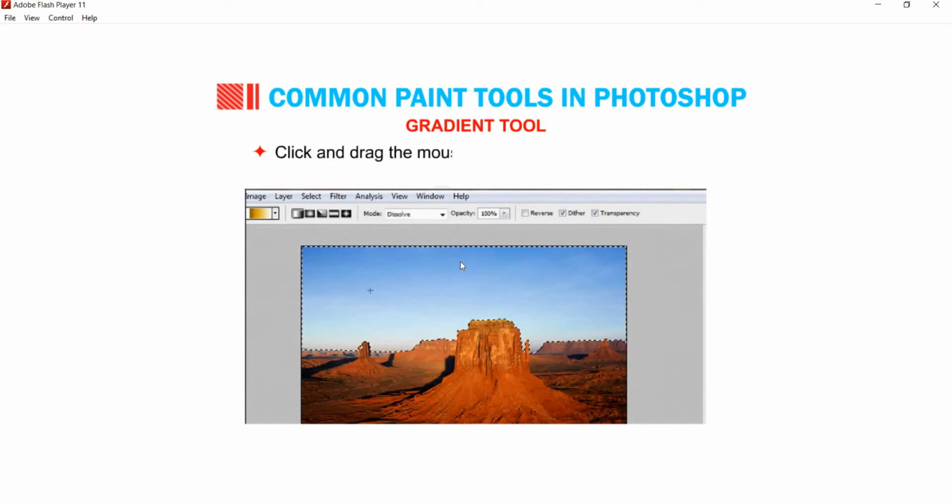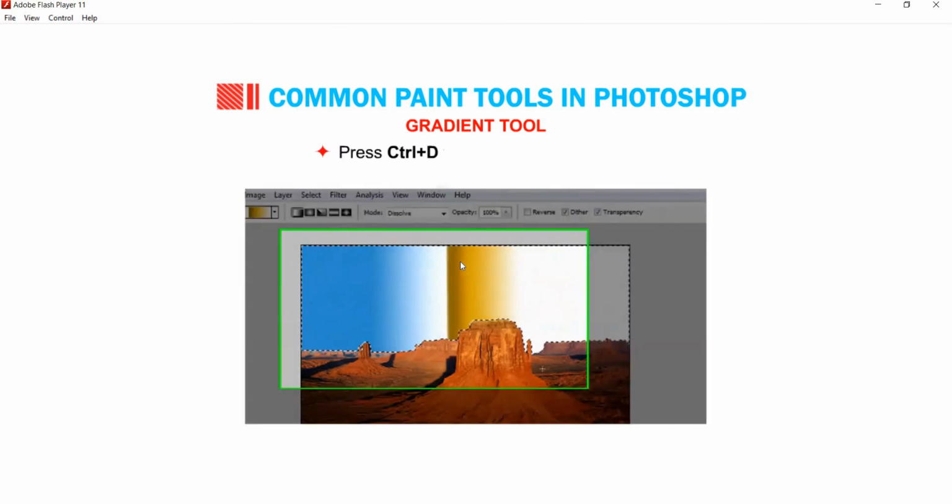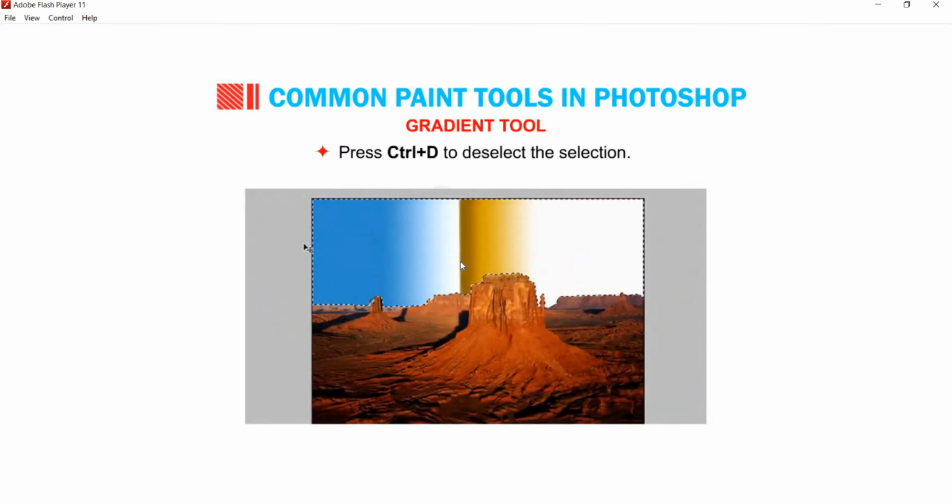Click and drag the mouse pointer in the selected area. Press Ctrl+D to deselect the selection. You can notice the selected gradient applied on the selected area.